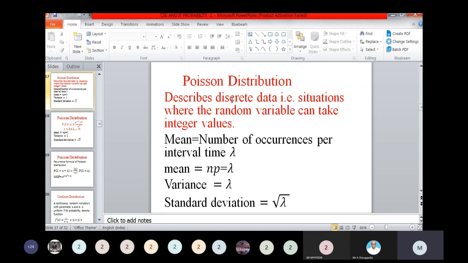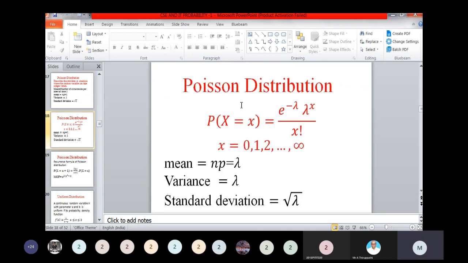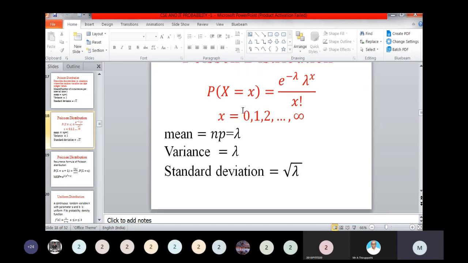Mean of the Poisson equals lambda. Variance is also lambda. Standard deviation is nothing but the square root of variance, that is the square root of lambda. The probability distribution function of the Poisson distribution: P of capital X equal to small x equals e to the power minus lambda, lambda power x divided by x factorial, x equal to 0, 1, 2, 3, and so on till infinity. Mean lambda, variance lambda, standard deviation root of lambda.